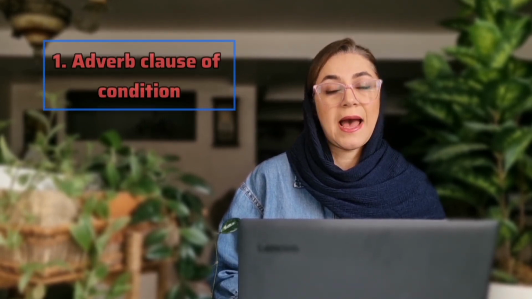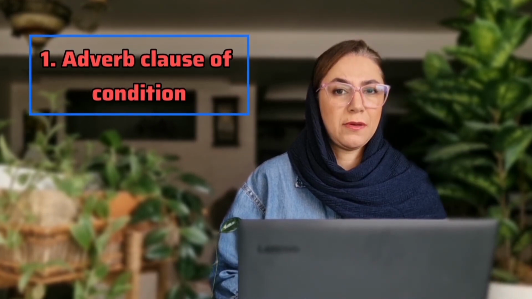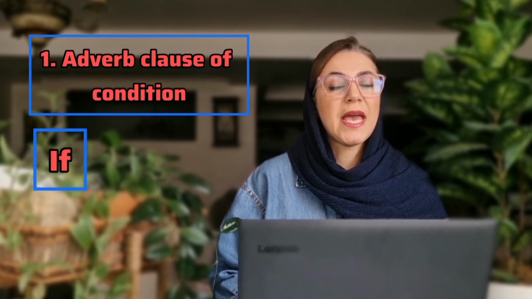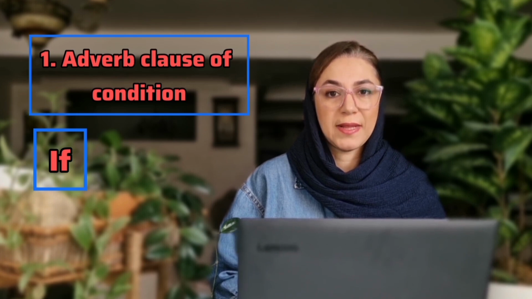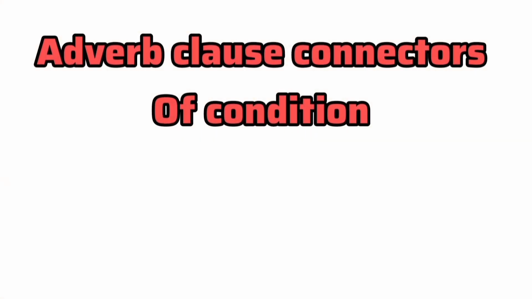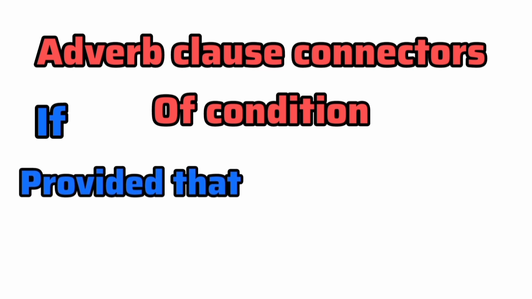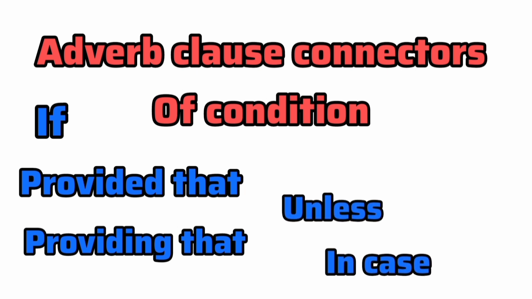Okay, the first kind of adverb clause is the adverb clause of condition. If is very familiar for all of us. You can use if to connect two sentences to each other to make complex sentences. Other adverb clause connectors of condition are provided that, providing that, in case, unless, and whether.